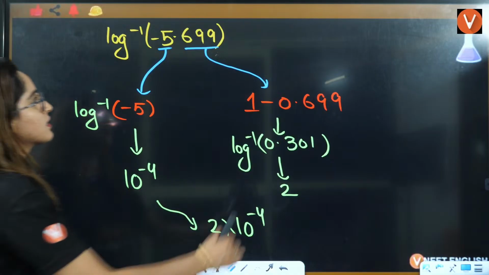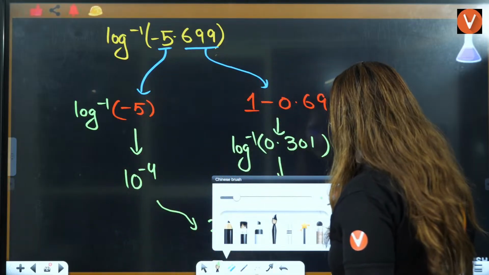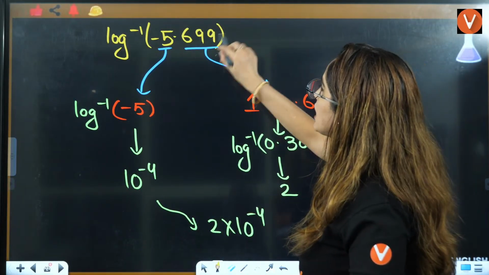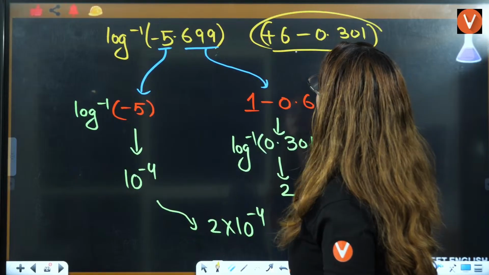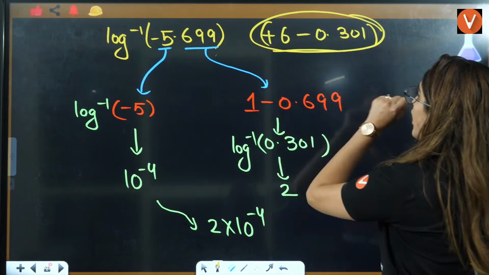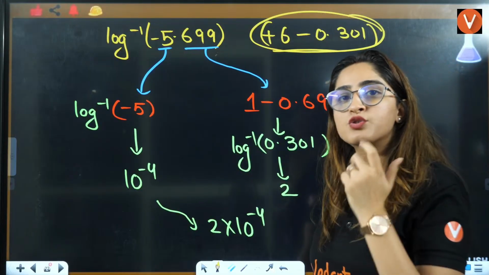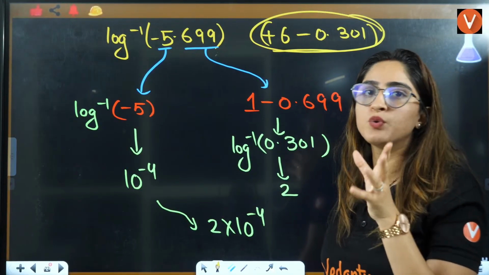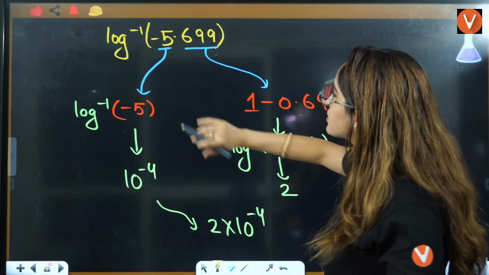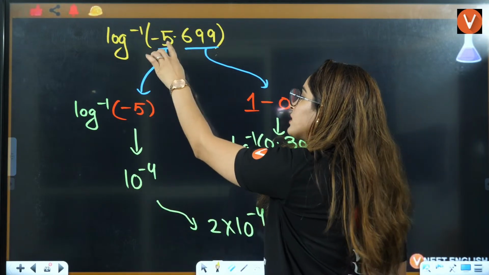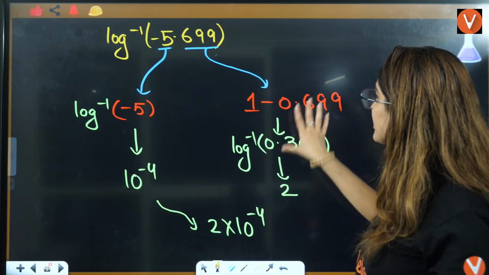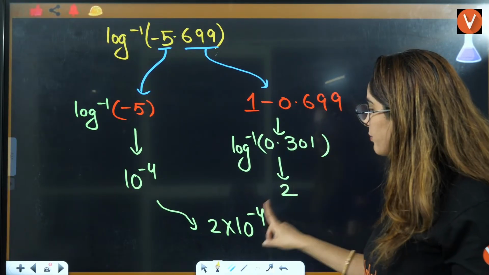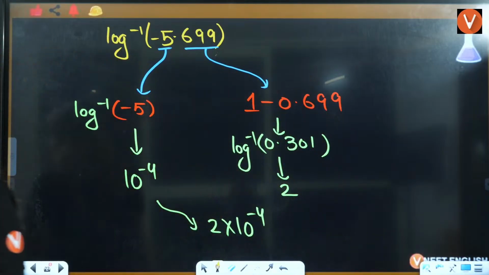We can write it as that. I don't want to get into it, because what will happen if you start visualizing it plus 6 minus 0.301, that would be the answer if you answer this. But what will happen in this case? Students might get confused here. So rather than this, we will directly use this thing that before the decimal is minus 5, that is equal to 10 raised to power minus 4. And after the decimal, you will subtract from 1 here, that is going to be 2. So answer will be 2 into 10 raised to power minus 4. Right? Okay?